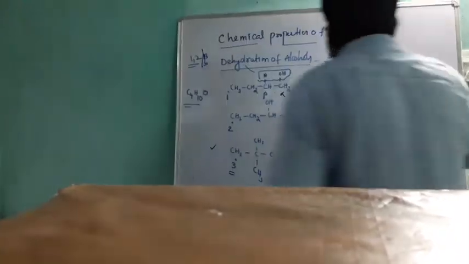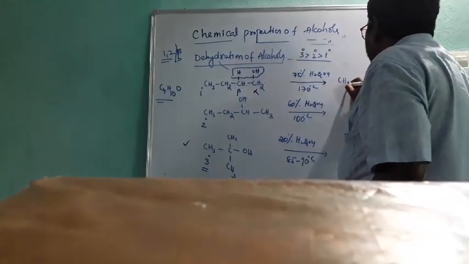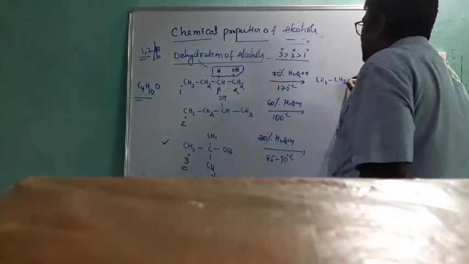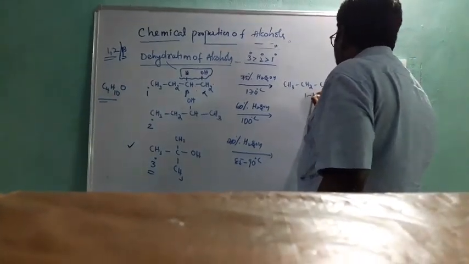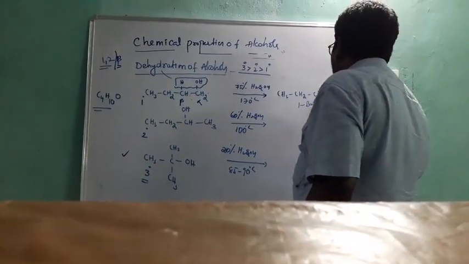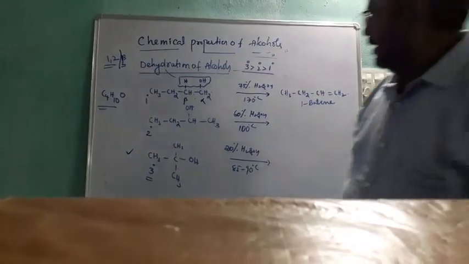The product here is CH3 CH2 CH=CH2, which is 1-butene.